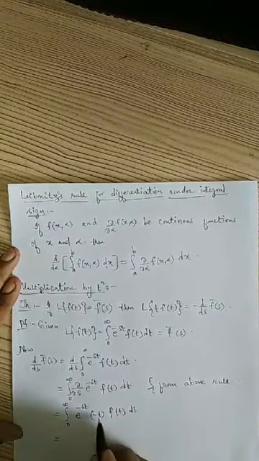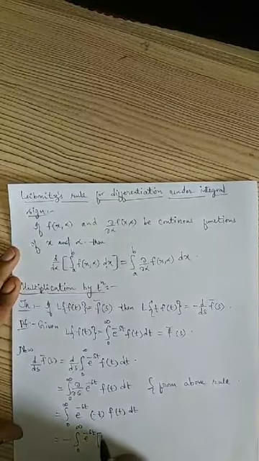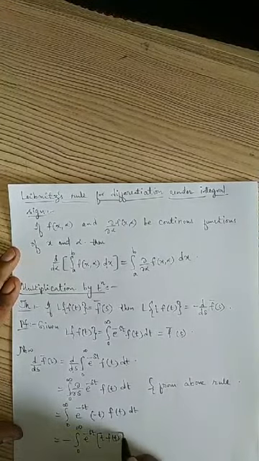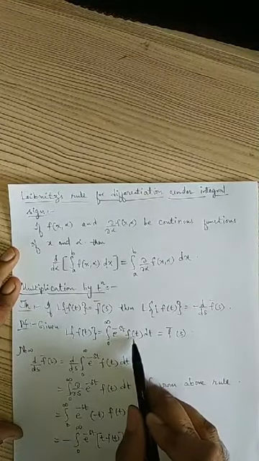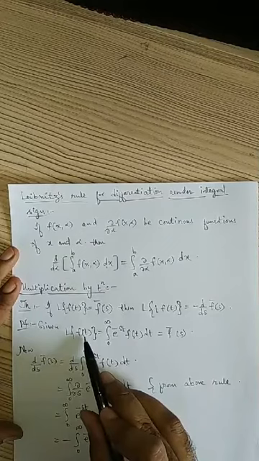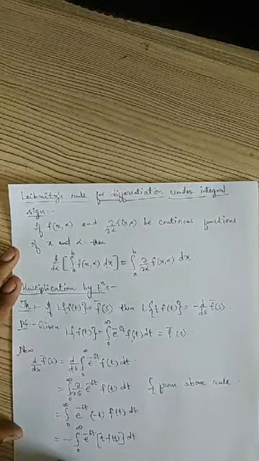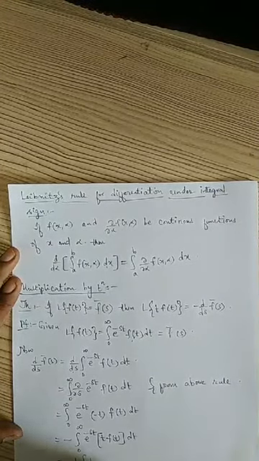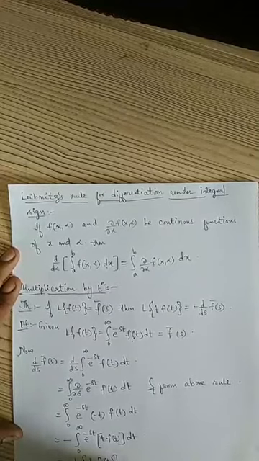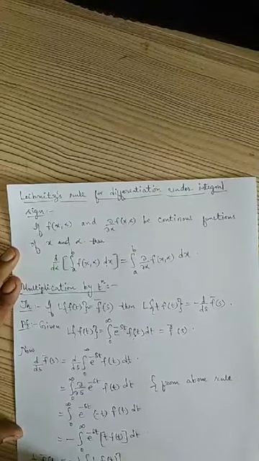So this is equal to, minus can be taken outside. So what is remaining? Integral 0 to infinity e power minus st into t into f of t into dt. Now you observe this definition. If f of t is there, I am writing the Laplace transform of f of t. In this, if f of t is there, it is the Laplace transform of f of t. Similarly here, t into f of t is there. So this will be the Laplace transform of t into f of t, right?